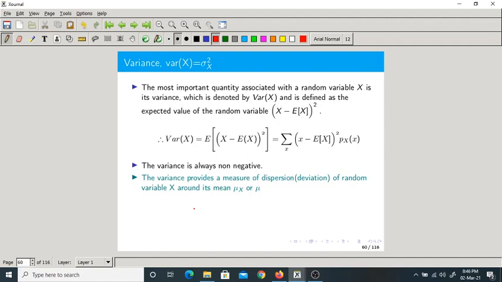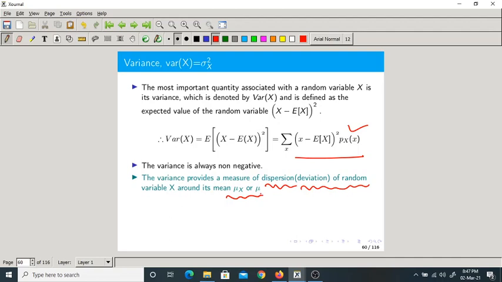Why? Just by looking at this equation. This is a probability, it should be positive. This is a square term, which can never be negative, but it can be 0. Okay, when the variance is 0, you find out. That is your homework. Okay, now what does variance indicate? It is a measure of dispersion or deviation from mean.